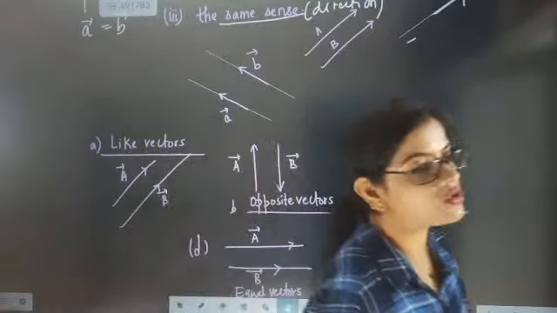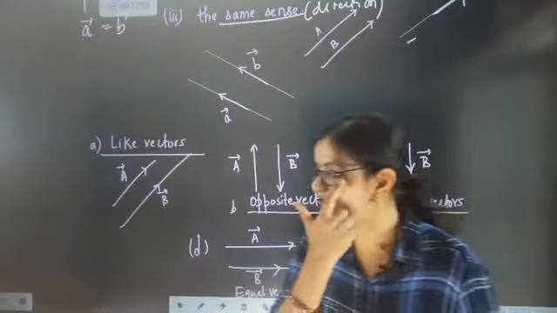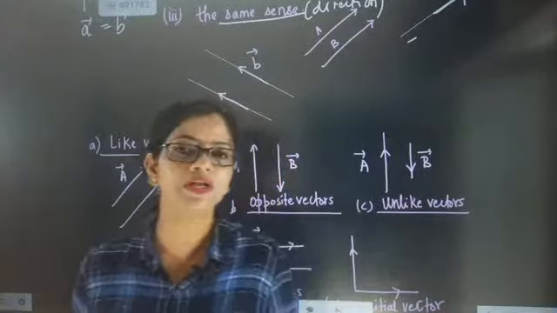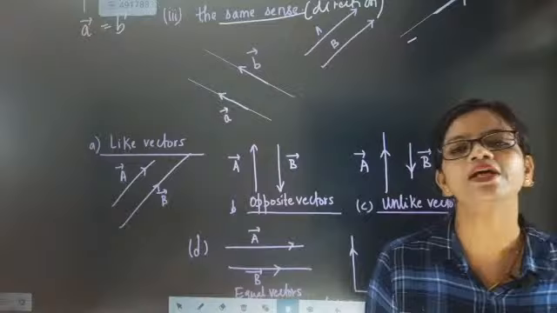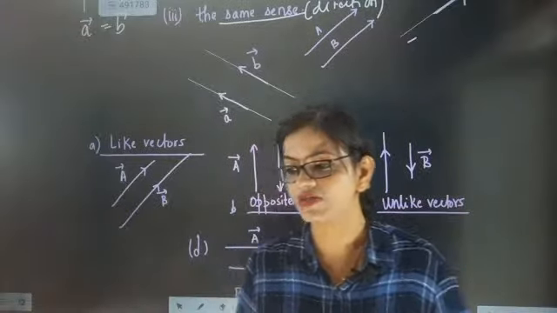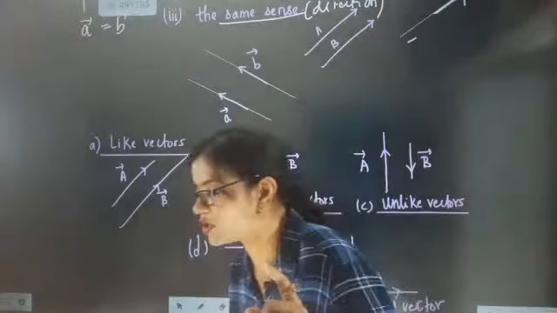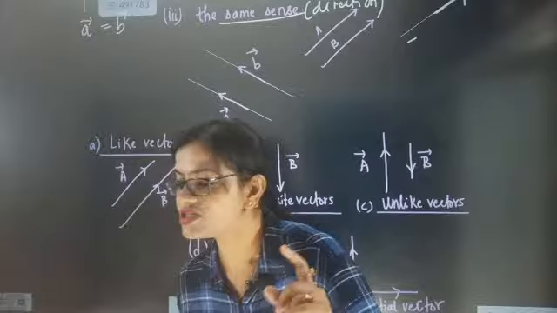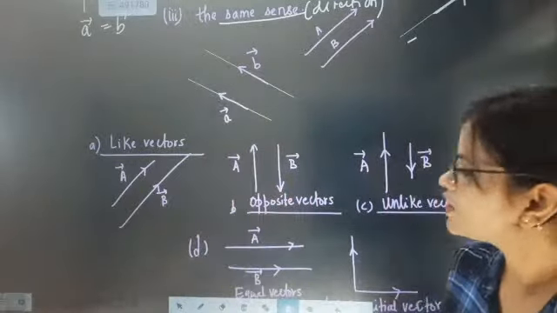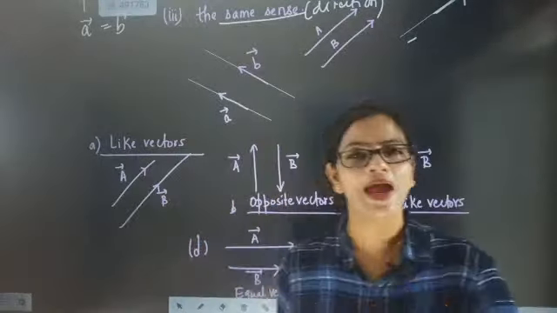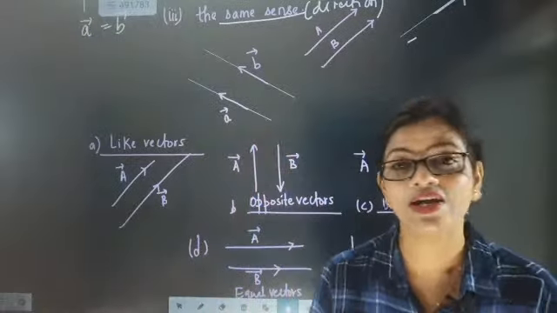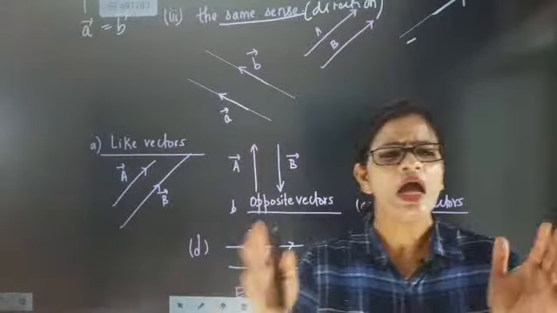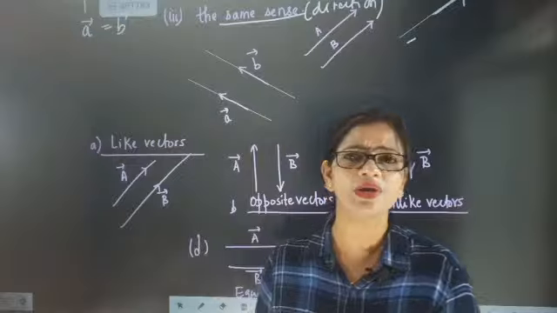Absolutely correct. Now the statement is covered. They have the same direction, but they have different length. This is a very important point to note down. Magnitude is different, absolutely correct. So when we talk about like vectors, we understand how to differentiate a like vector from an equal vector.